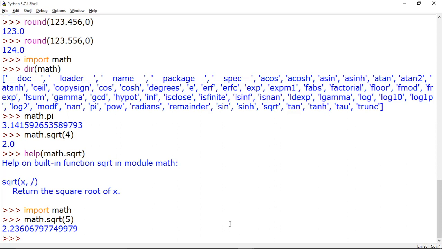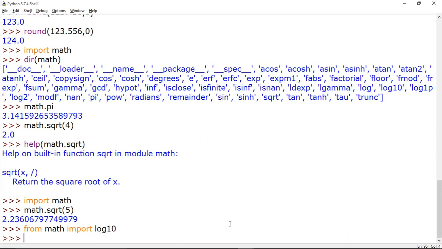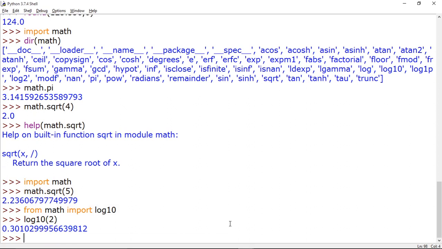Second method, we can also call a particular function from any module. So I am writing from math import, say, log10. What will happen? In the second statement, only the functionality of log10 will be included in your program. So I will write log10 and now I want to calculate the value for 2. It will give you 0.3010, which you must be using in mathematics. So now you can see we can calculate the value of log here.